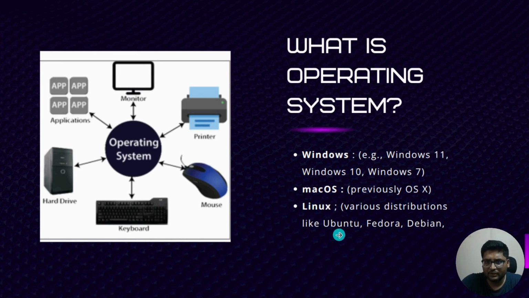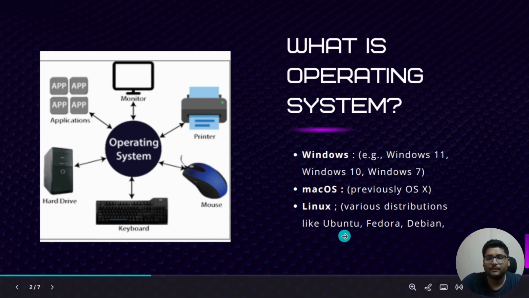Then Linux. It's the most trending and most usable operating system, and the most important one for security purposes, which is created by Linus Torvalds. Linux is used for multiple kinds of work, for example servers and customization, and there are many other uses. So this is what an operating system actually is.